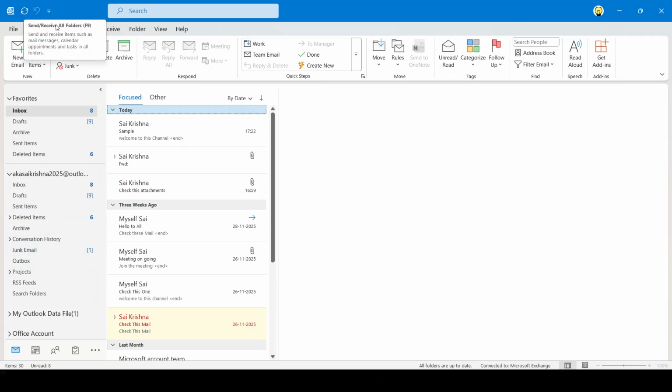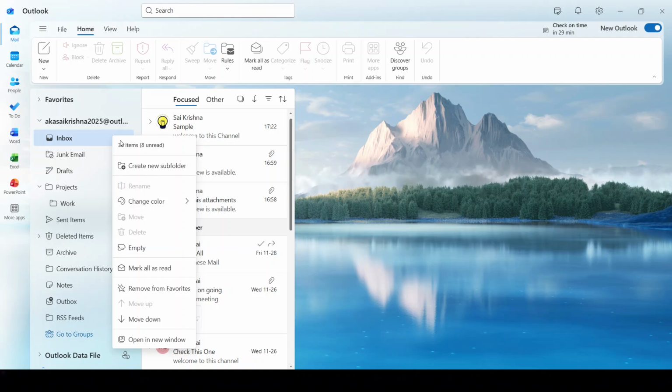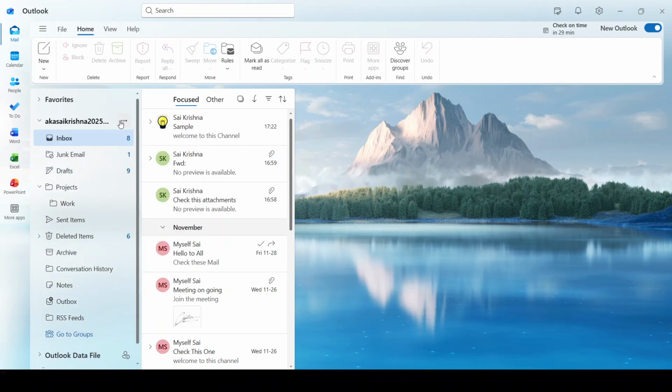Now let's look at the new Outlook desktop experience. In the folder pane, right-click your account name. From the menu, select Add Shared Folder or Mailbox. A search box will appear. Start typing the shared mailbox name or its email address, then select it from the results and click Add. Outlook will connect and the shared mailbox will load automatically in your folder pane.